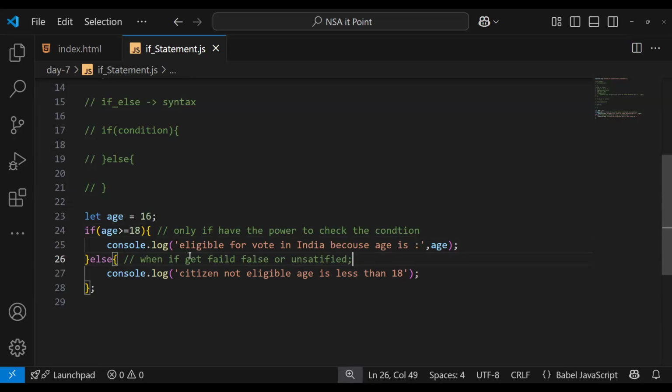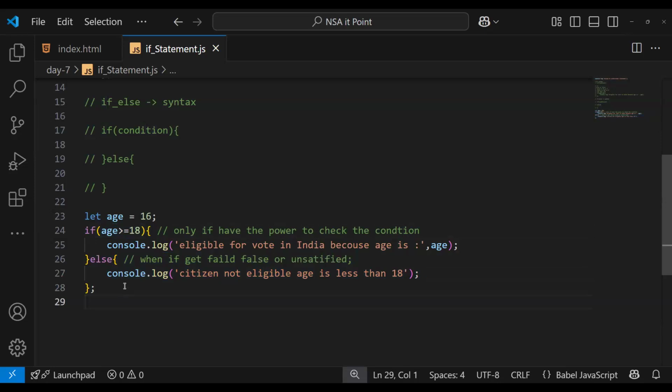In any circumstance, if the condition is true, the if block will run and else will get ignored. If the condition is false, then the else block will get executed. Any doubt?